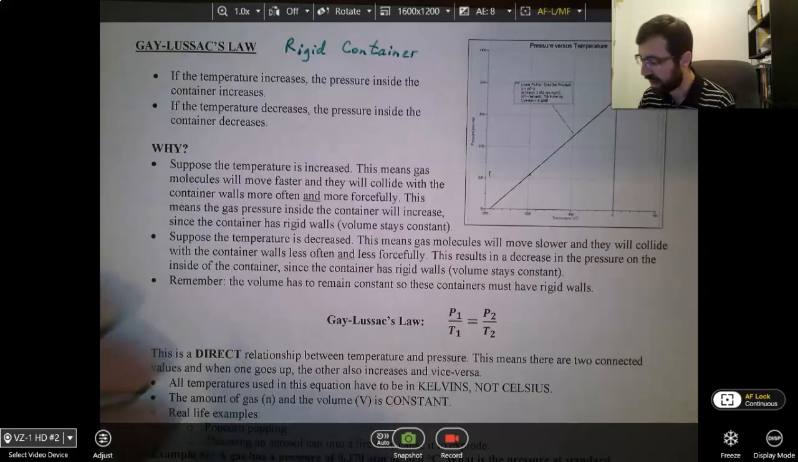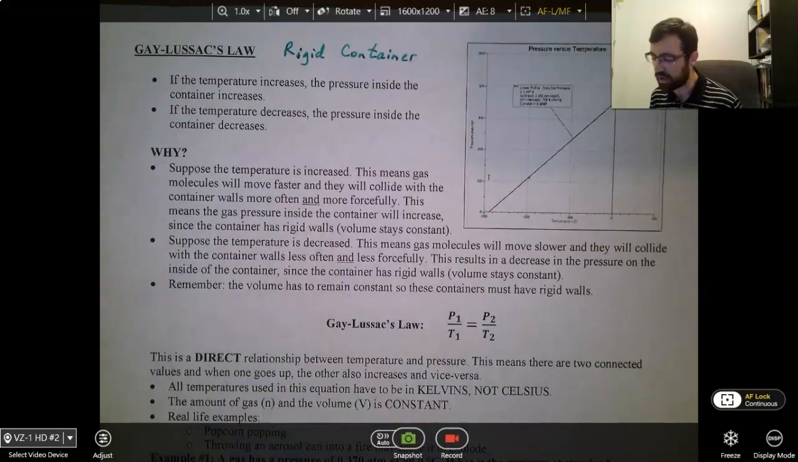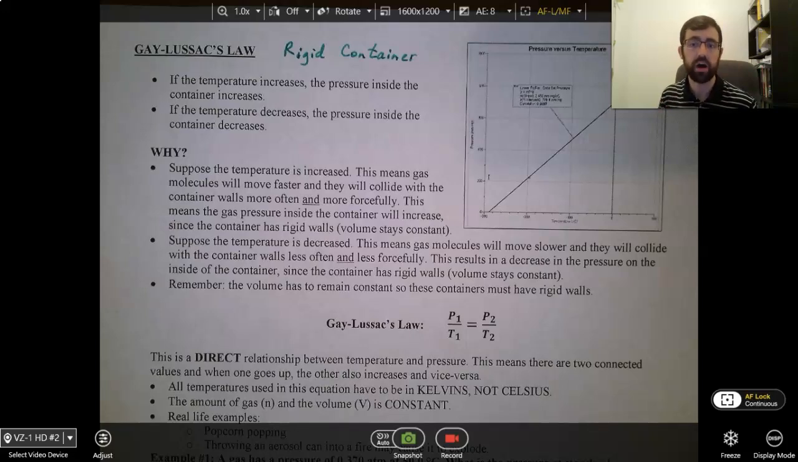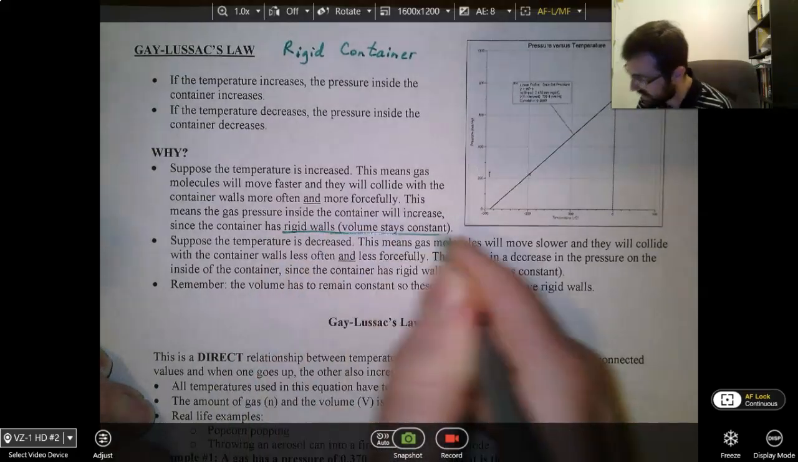Okay. So why is this? It's because if the temperature is increased, that means the gas molecules move faster. They collide with the walls more often. And if they collide more often with the walls, that means the pressure is building. Because the volume stays constant, the only thing that can change is the pressure. So we don't have the volume increasing. It just stays the same because it's rigid walls. Okay, so keep that in mind. Rigid walls, the volume stays constant.